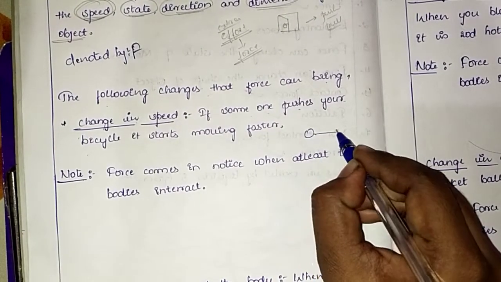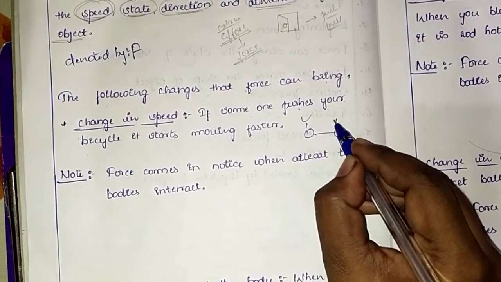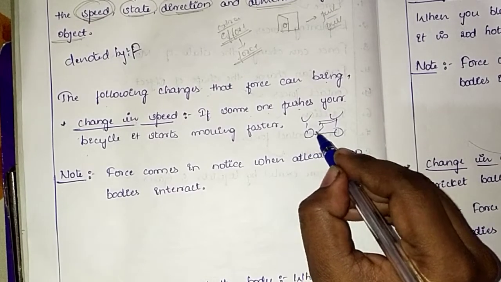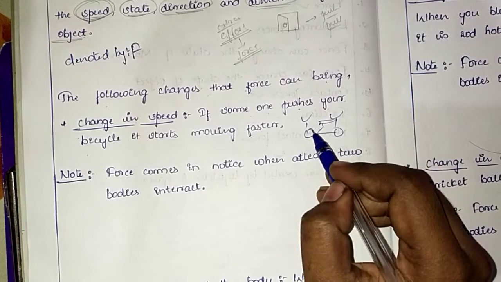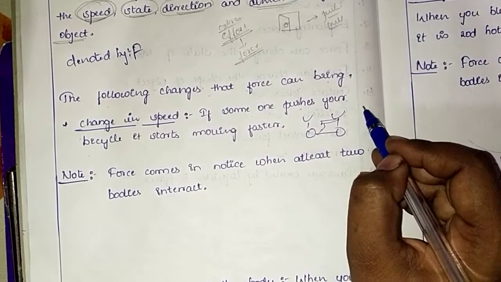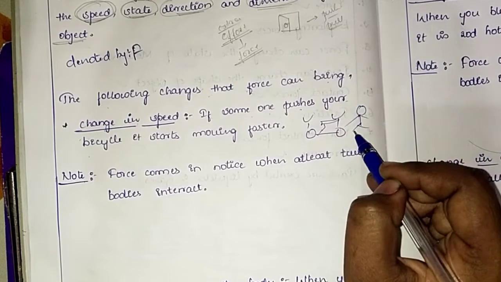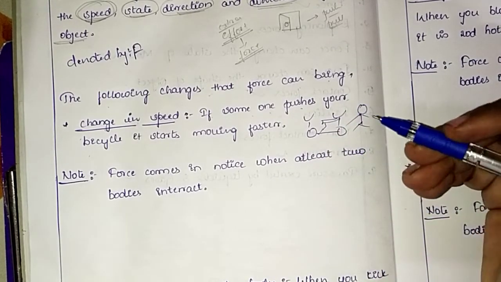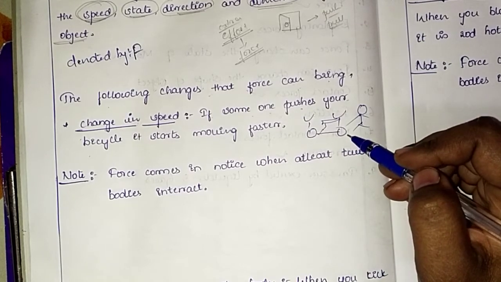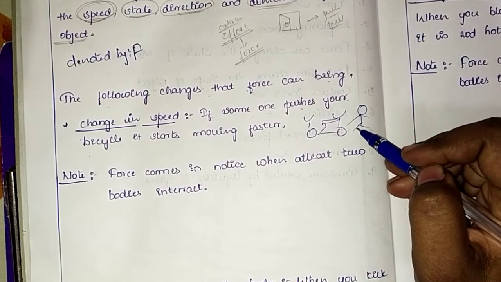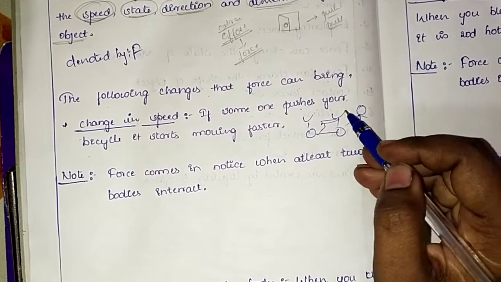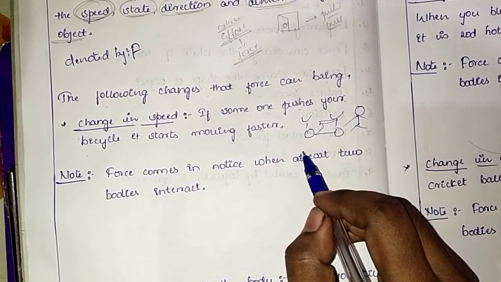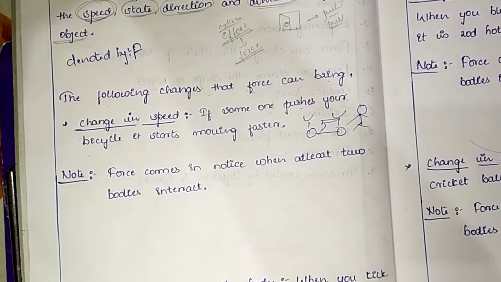Say for example, you will be riding the cycle normally, and if your friend comes and pushes your cycle, it moves a little faster because he is applying his force. The speed increases, so the speed changes due to force. Okay, so what happens?